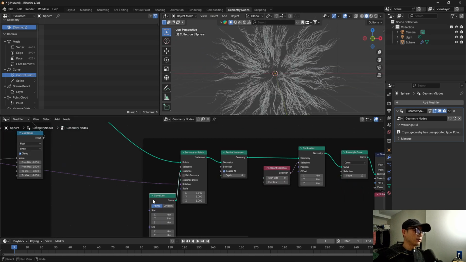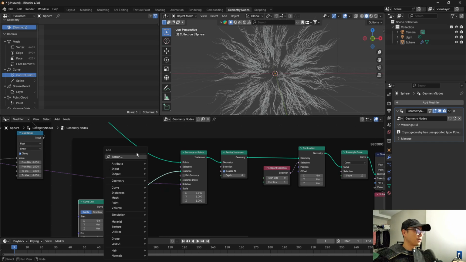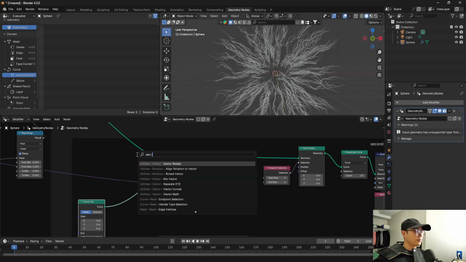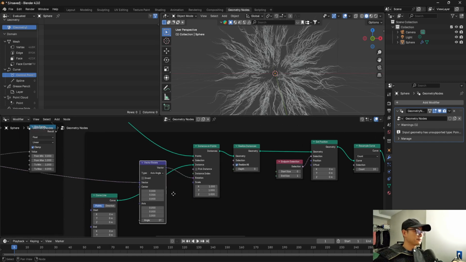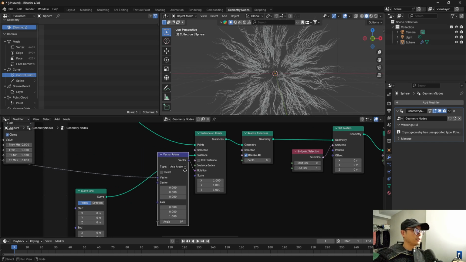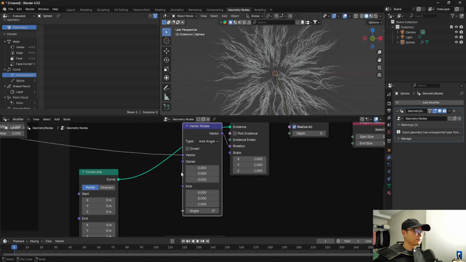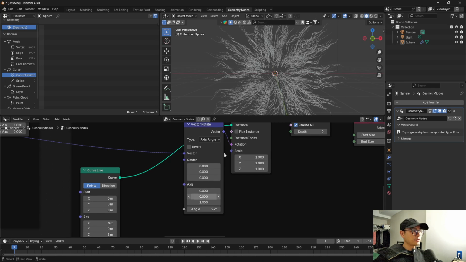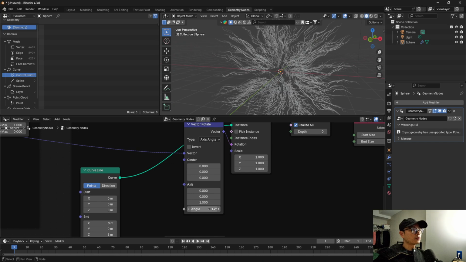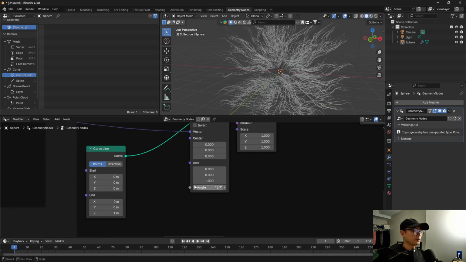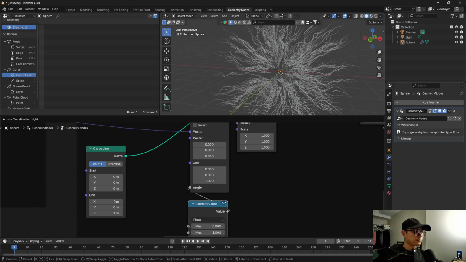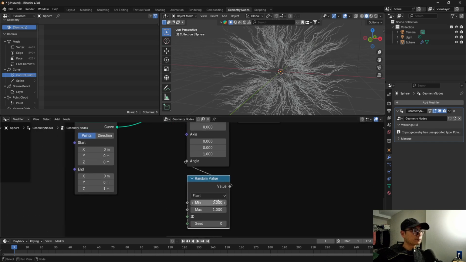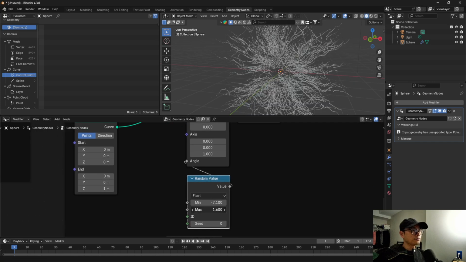So here, rotation, I will do something to rotation. I will use vector rotate. I will give it a random value, negative to positive.